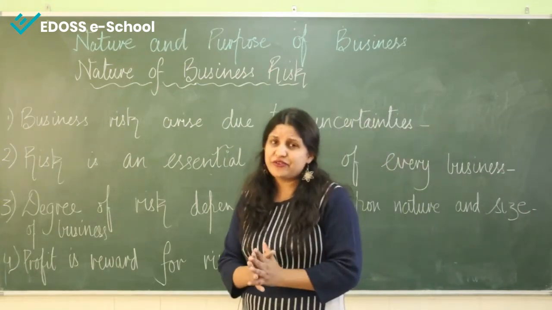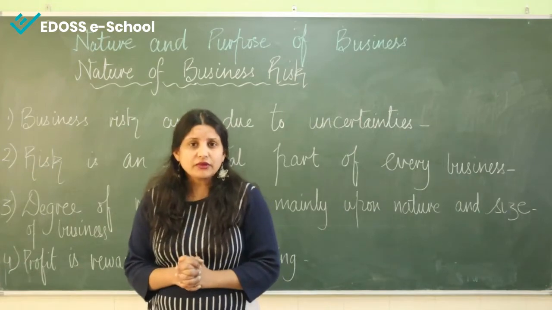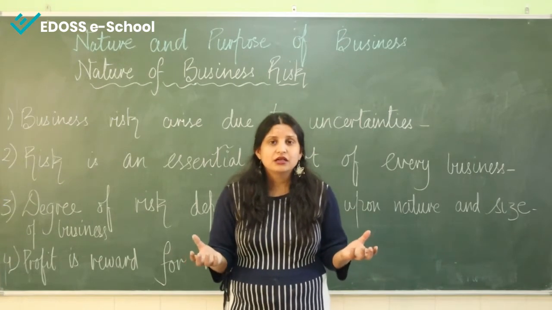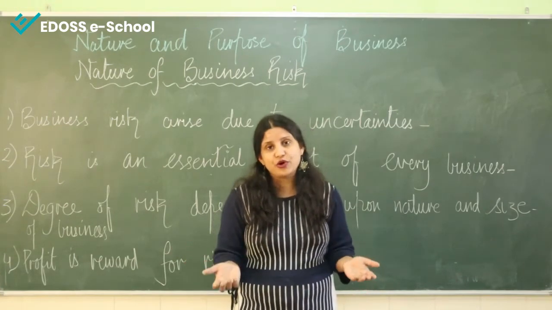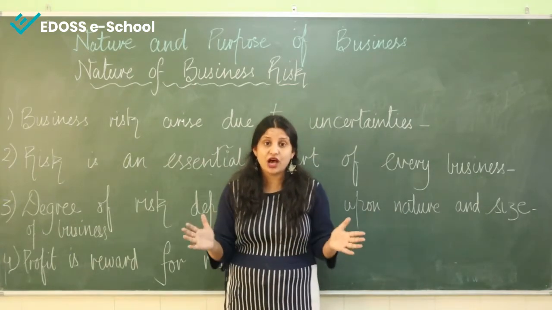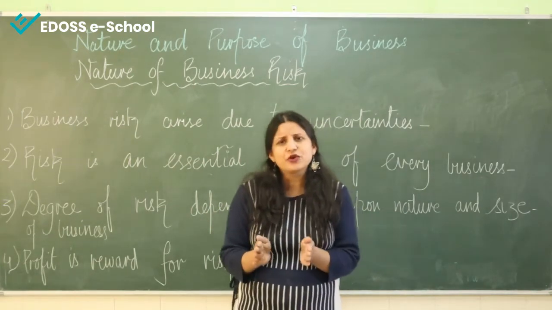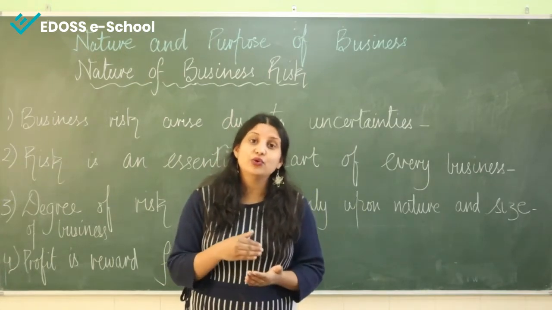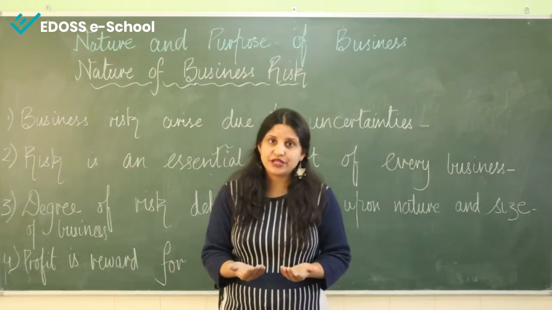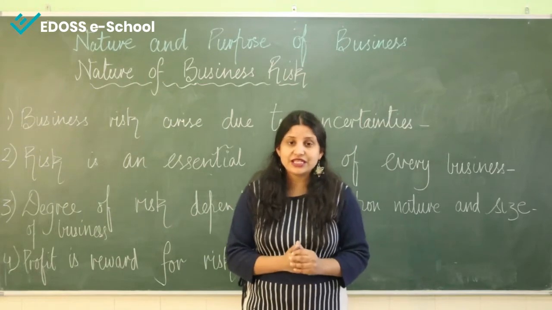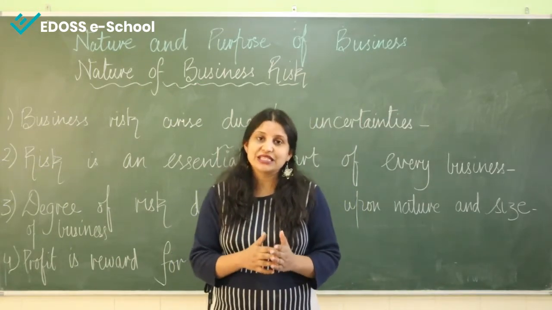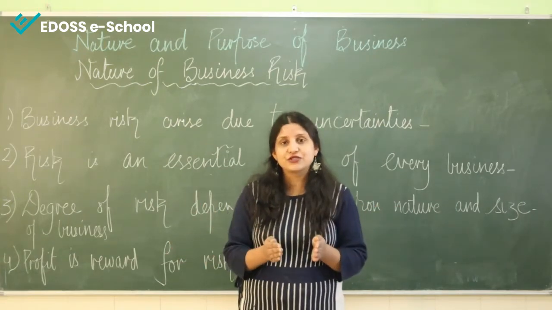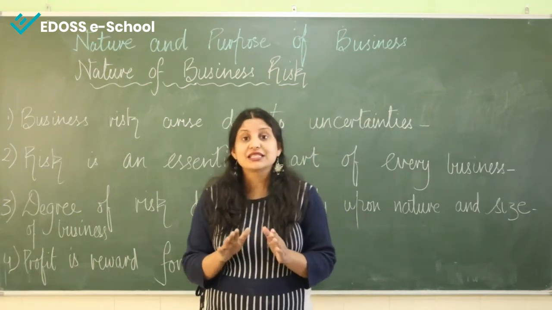Next is: degree of risk depends mainly upon the nature and size of the business. This is a very important factor. If you want less risk, you should have a small business. The bigger the size, the more the risk, and of course the profit as well. If your business is large, there will be high risk, and if the size of the business is small, then you may have less risk. So the degree of risk mainly depends upon the nature and size of the business. If the size of the business is big, risk is big. If the size is small, risk is low.